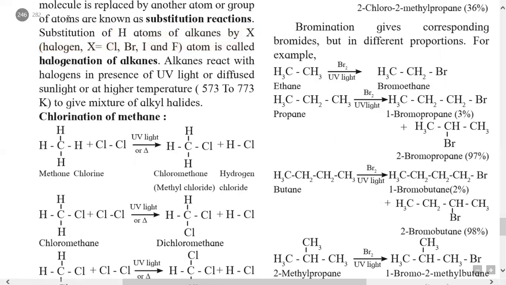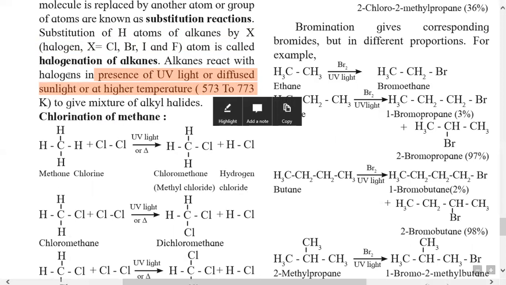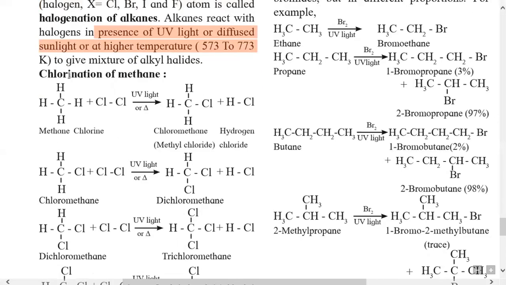Now this reaction is carried out in the presence of UV light, meaning ultraviolet light, or diffused sunlight, or at a higher temperature between 573 and 773 Kelvin. Then it gives a mixture of alkyl halides. So the products obtained in the halogenation of alkanes are alkyl halides.